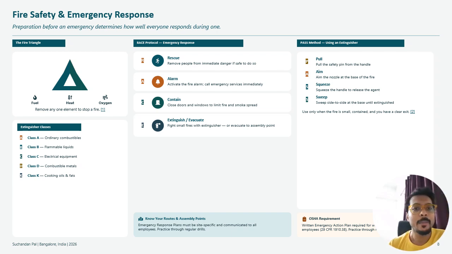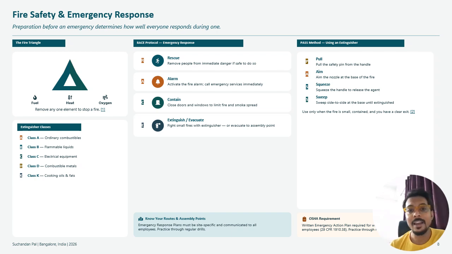Okay, now the RACE protocol. What is the RACE protocol? R is for rescue: remove people from immediate danger. If I am in danger, you should remove me, because with smoke and everything I may become senseless and not survive. A is for alarm.